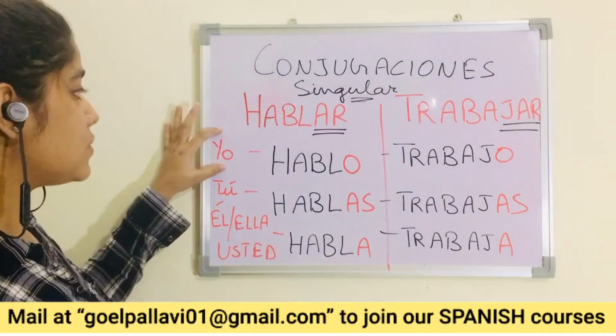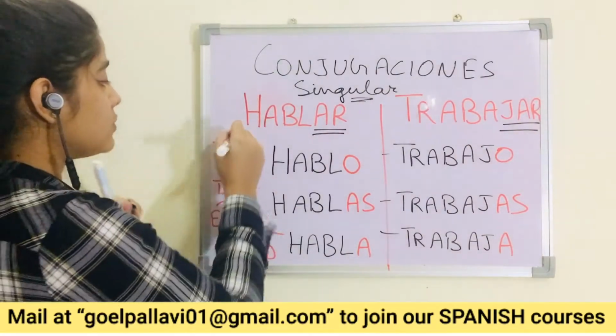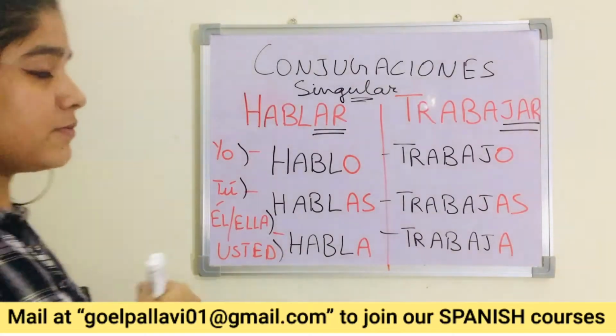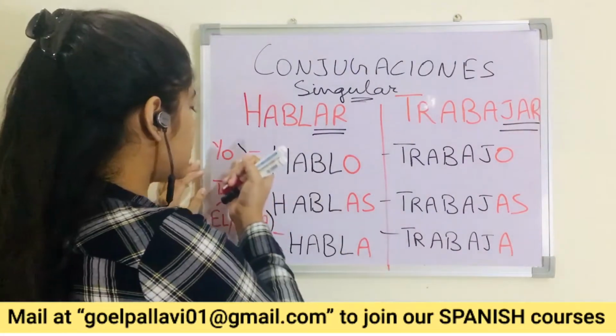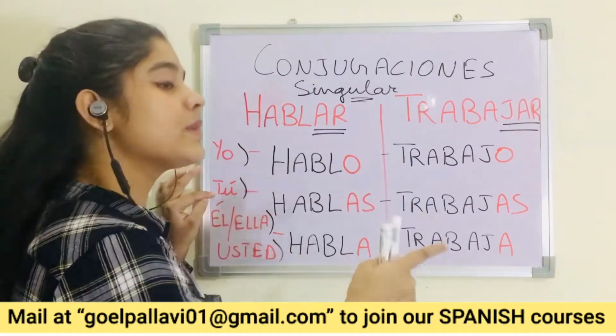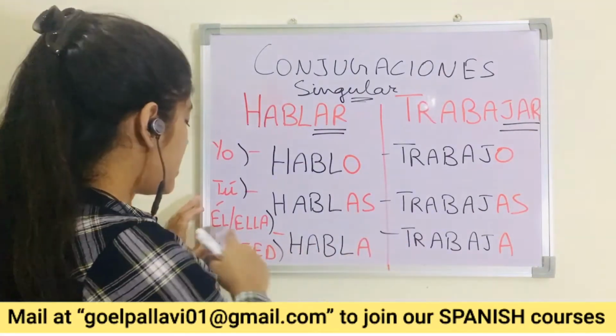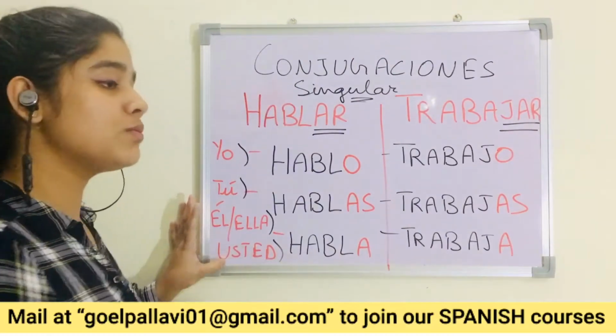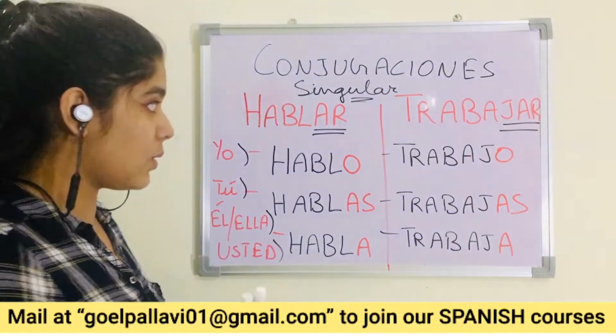You have already learned the pronouns, so we can revise them. Yo means I, tu is the informal way to say you, él means he, ella means she, usted is a form to say you in a formal way.